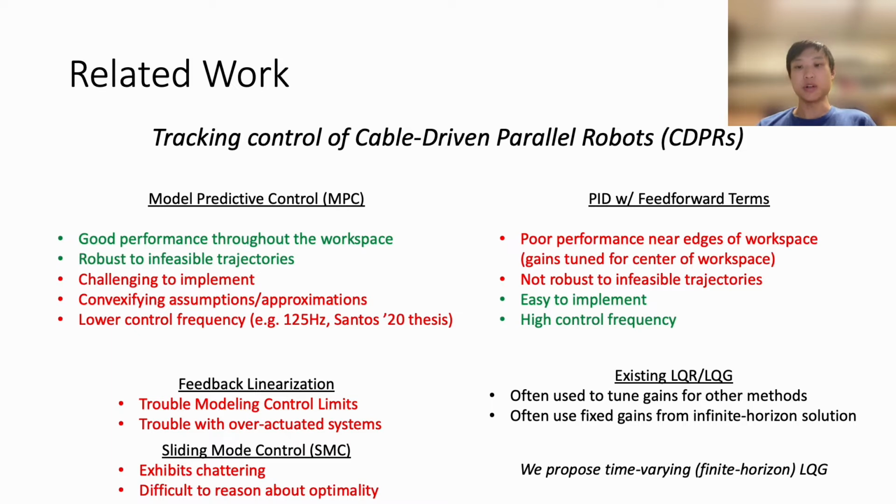MPC approaches, both linear and nonlinear, achieve good performance and robustness across the entire workspace, but are challenging to implement and have relatively low control frequencies. In contrast, PID is very easy to implement and has very fast control frequencies, but can struggle near the edges of the workspace. We propose time-varying LQG, which we find experimentally to achieve more consistent performance across the workspace than a well-tuned dual-space feed-forward PID controller.